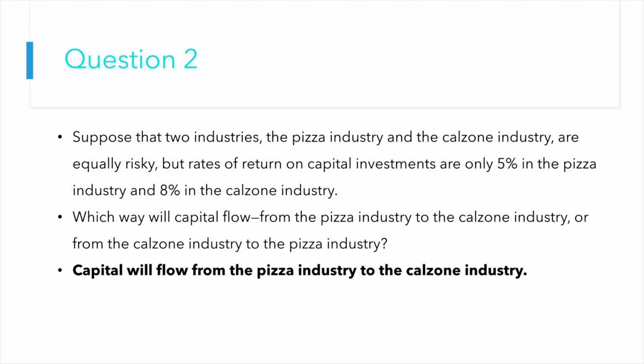Since the rates of return are higher in the calzone industry, we can say that that's a high profit industry, while the pizza is a low profit industry. And usually, labor and capital will transfer from the low profit industry to the high profit industry, which will maximize profit.